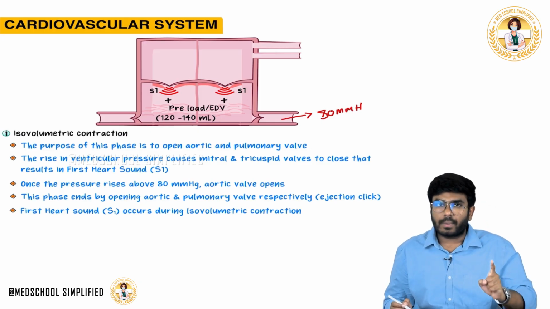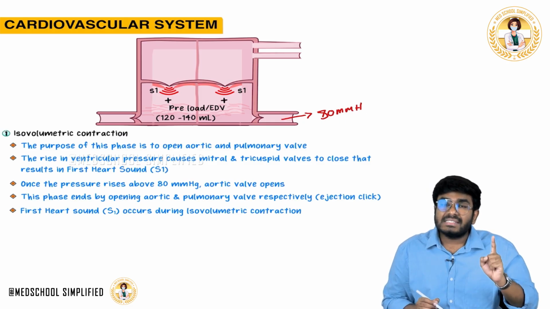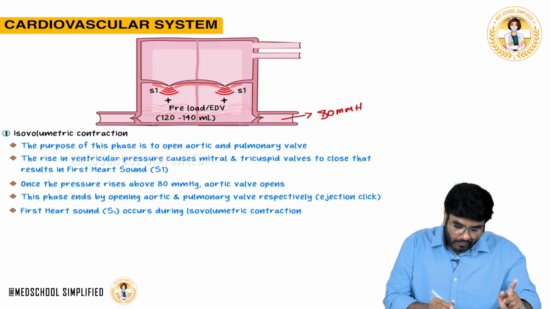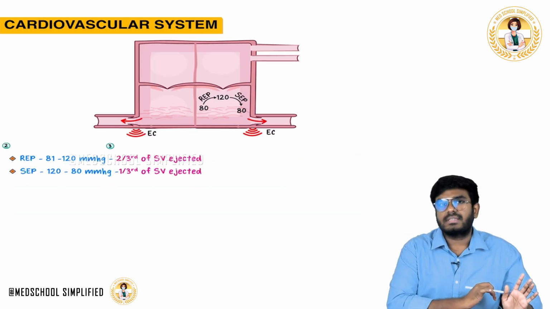Isovolumetric contraction, what is the purpose? To open the aortic valve and pulmonic valve. What is the end of isovolumetric contraction? The end of isovolumetric contraction is the opening of the aortic valve and pulmonic valve. Completed. Now, what are the next phases, guys?